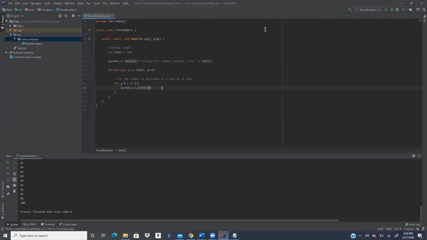Okay, I got it. The slash is just to write something which should not be executed, right? What's the difference between i slash 2 and i modulo 2? Percentage is when you are dividing by 100.